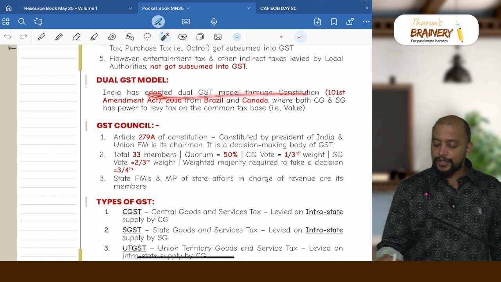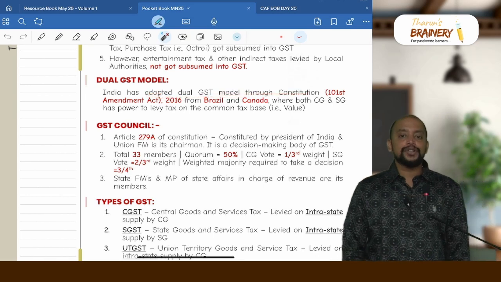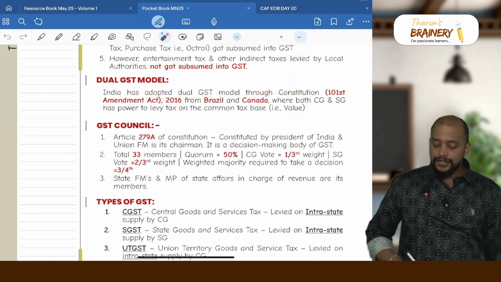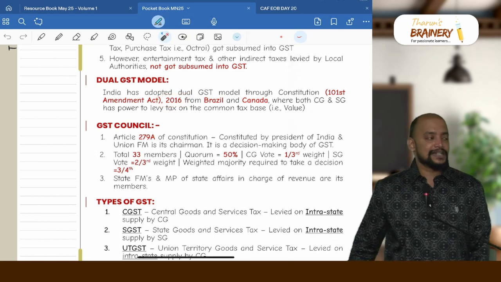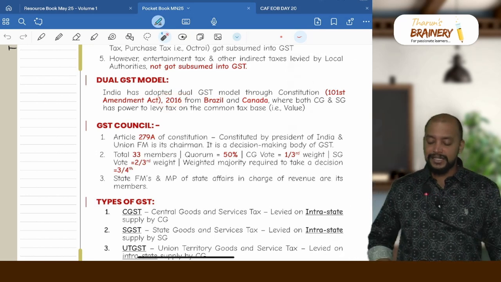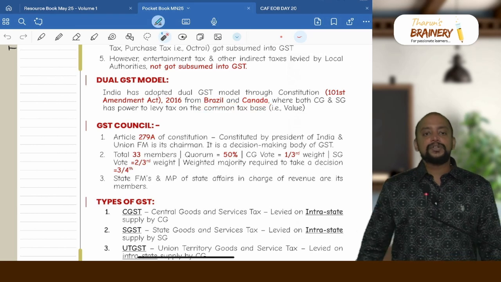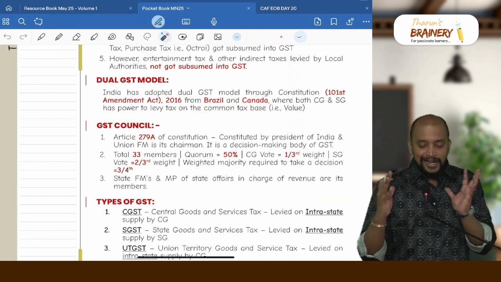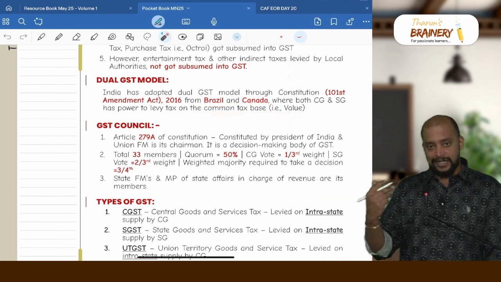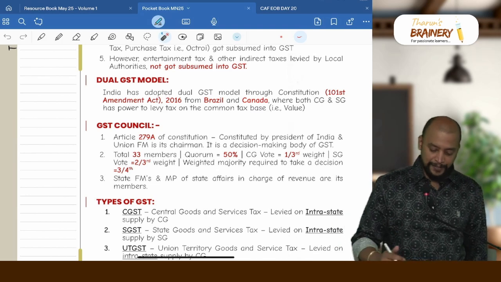And India has adopted dual GST model through the Constitution 101st Amendment Act, which is the year 2016, it is not 2017, it is 2016, and we adopted this model from Brazil and Canada. So what does dual GST model mean? On the common tax base, that is value, both central government and state government levy GST.